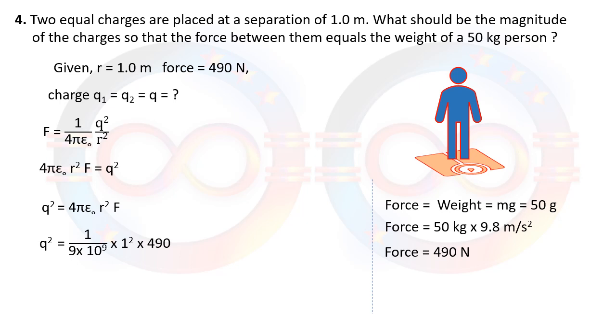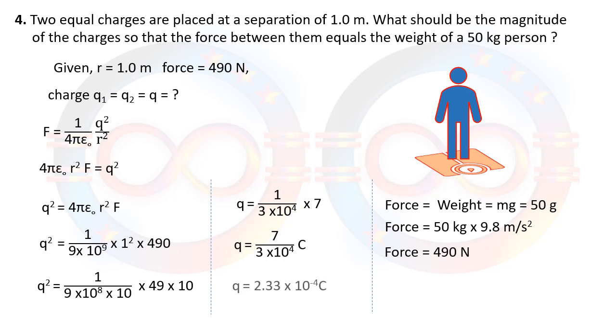R is 1 meter, so 1 square, and then 490. After adjusting the power, we will be able to get 7 upon 3 into 10 raised to minus 4, or 2.33 into 10 raised to minus 4 coulomb. That is the amount of charge.